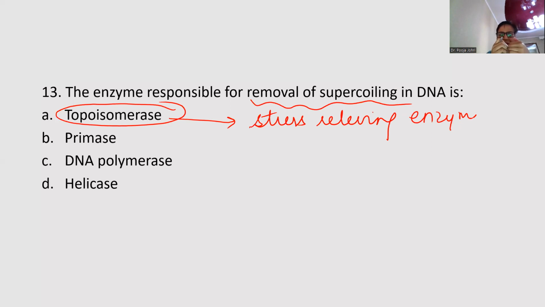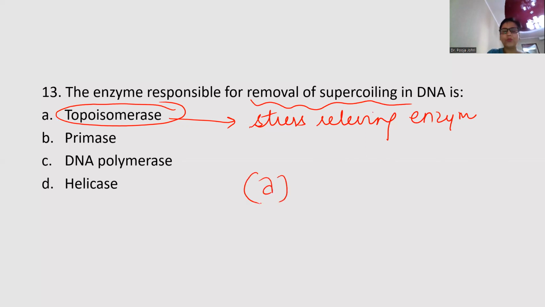Just to prevent the breaking of bonds, we have to put that enzyme which can release the stress caused due to unwinding of DNA. Because either it will be supercoiled or it will be underwound. So topoisomerase is a stress relieving enzyme which is responsible for removal of supercoiling.